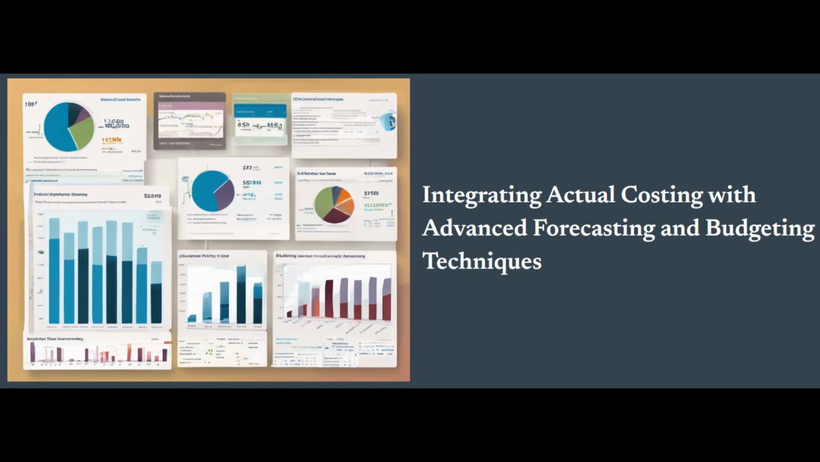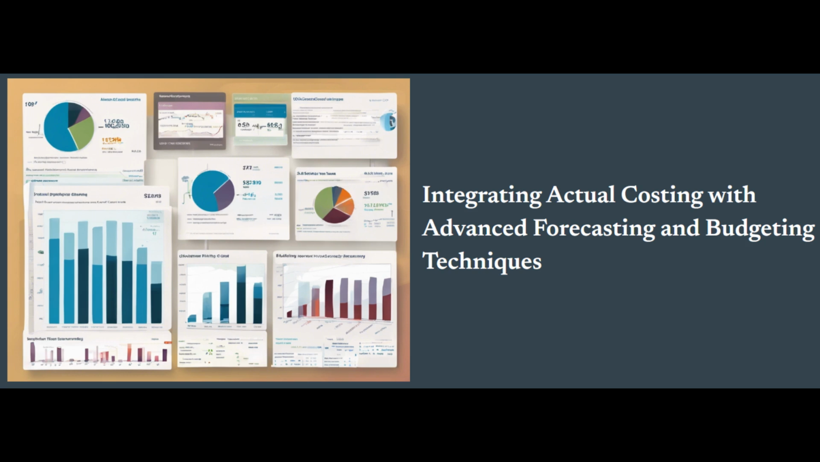The power of integrating actual costing with advanced techniques. By integrating actual costing data with advanced forecasting and budgeting methods, organizations can overcome the limitations of traditional approaches and unlock more robust, responsive, and strategically aligned financial planning capabilities. Scenario planning and sensitivity analysis. Actual costing data can be leveraged to inform scenario planning and sensitivity analysis, enabling organizations to model the financial impact of various costs, demand, or market conditions. This allows for the development of contingency plans and the identification of potential risks and opportunities.